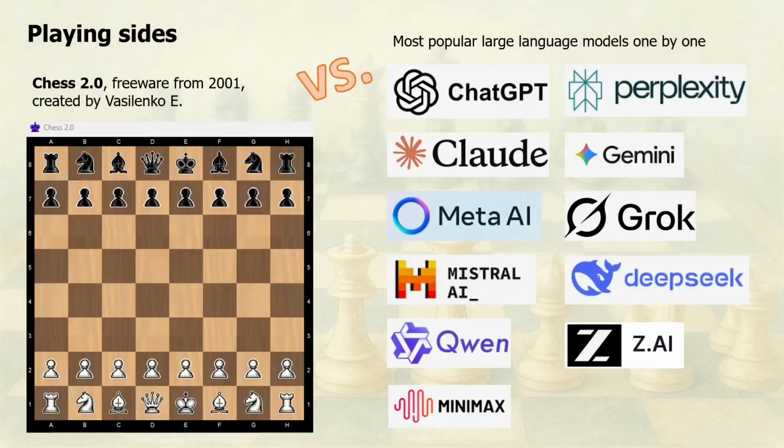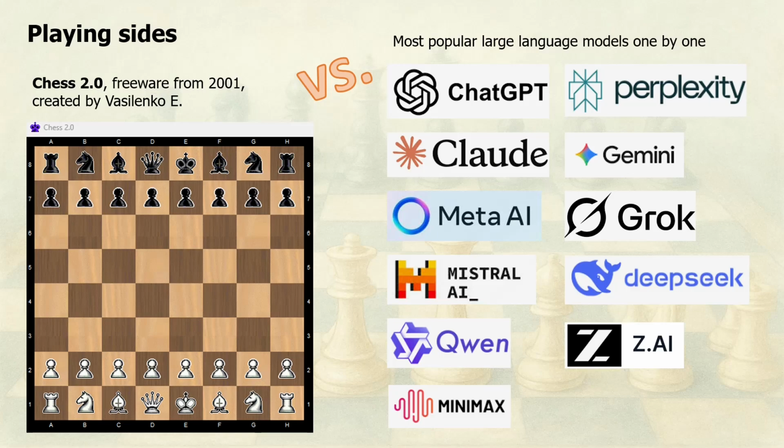With AI advancing so rapidly, it's natural to wonder, how good are these models at the game of chess? So, how will the game be played? We'll be using Chess 2.0, a freeware program from 2001 created by Russian chess and programming enthusiast Vasilenko. Installed locally on a computer, this tool can play full chess games. A human operator will relay the AI's moves to Chess 2.0 and then report the program's moves back to the AI. We'll use Chess 2.0 to set up matches against the popular large language models you see on the screen, taking them on one by one to see how well they perform.